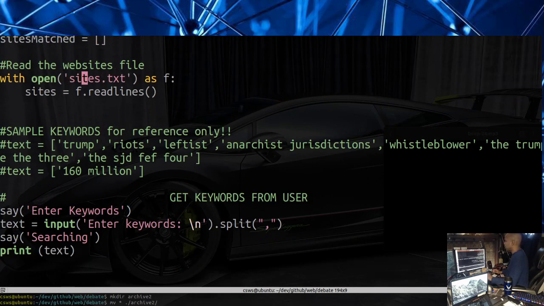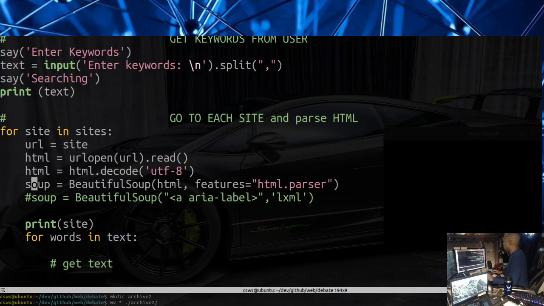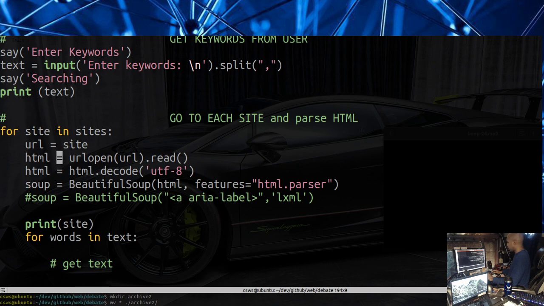So we're going to iterate through the sites file. With open as f, we're going to read lines into sites. So then we'll end up with a sites list of URLs that we want to be able to search. Here we ask the user what you want to search for, and whatever they type in is going to be split by the commas. It's going to say searching once you're done. It's going to print whatever you typed in, and then we're going to do some nested loops here.